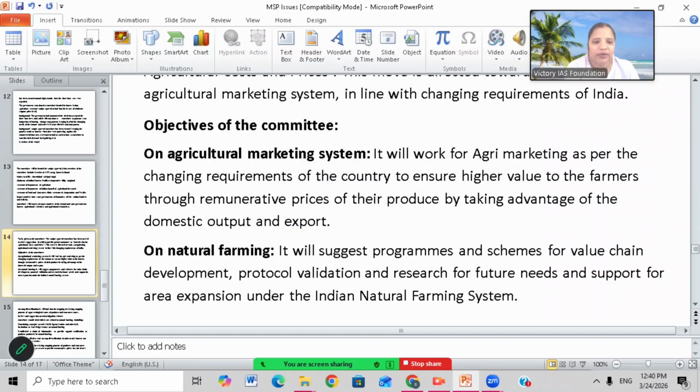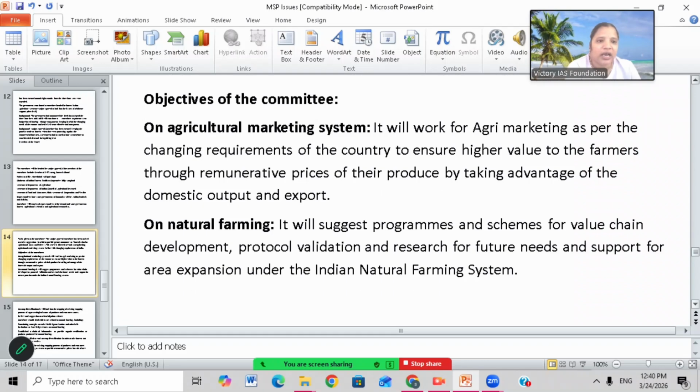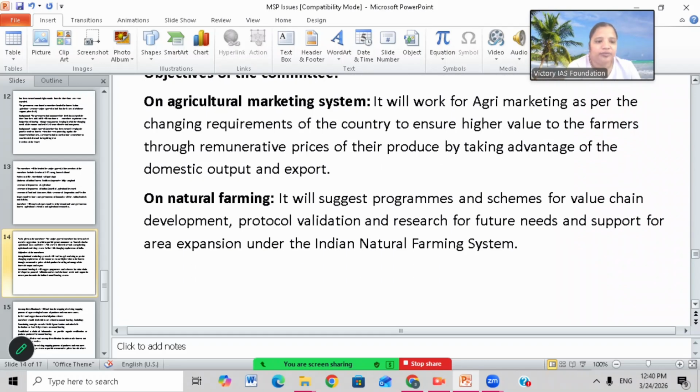Okay. So what are the objectives of the committee on agri marketing system? It will work for agri marketing as per changing requirements of country to ensure high value to the farmers through remunerative prices of their produce by taking advantage of domestic output and export. So with respect to changing requirements of the country, they will work on agri marketing system, and then the farmers will get the reasonable price for their produce.